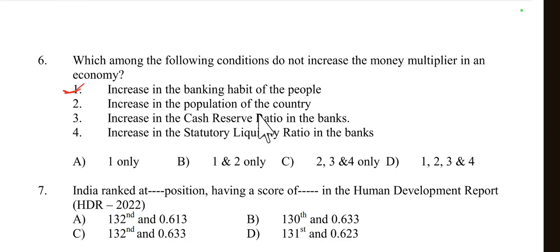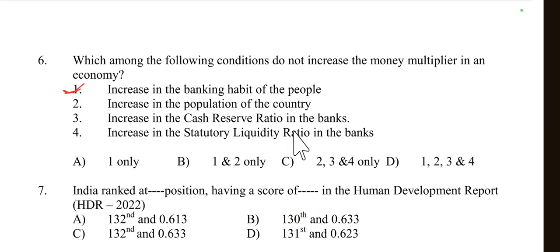When the population of a country increases, this alone does not directly impact the money multiplier, while a large population may lead to more banking activities in the long run. So it doesn't automatically increase the money supply or the efficiency of money creation, but a large population may affect the money multiplier.